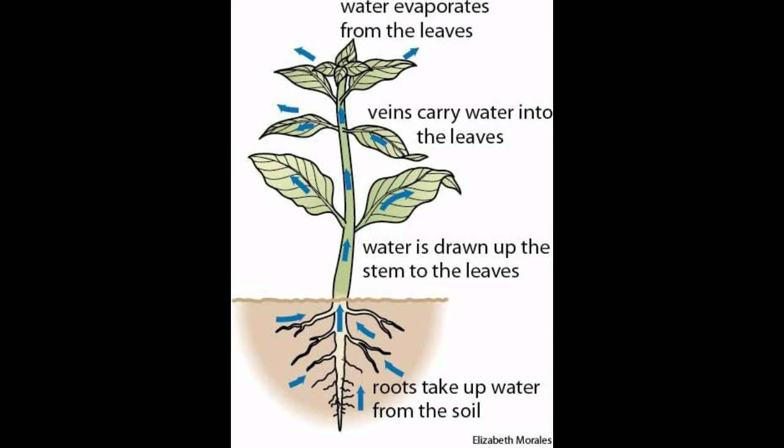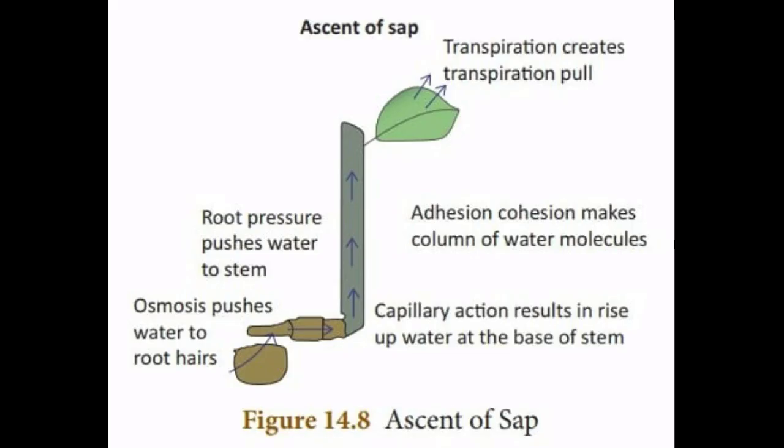Ascent of sap and its events and overview. The upward movement of water and minerals from roots to different plant parts is called ascent of sap. A number of factors play a role in ascent of sap, and it takes place in the following steps. Number 1, root pressure. Water from soil enters the root hairs due to osmosis. Root pressure is responsible for movement of water up to the base of the stem.